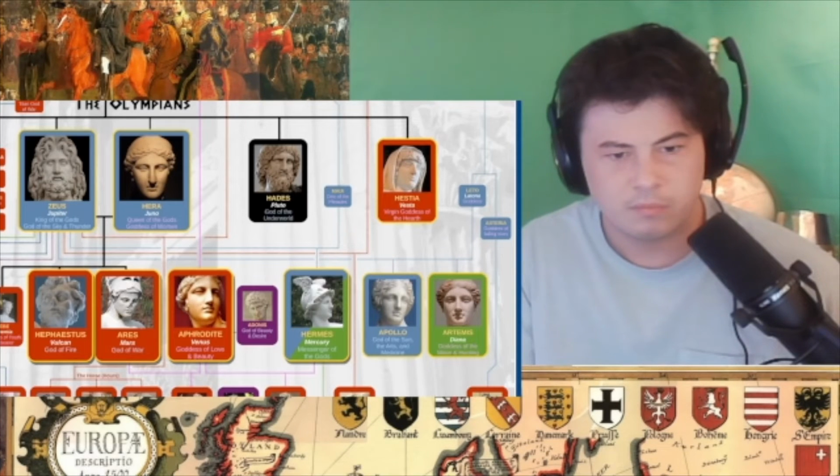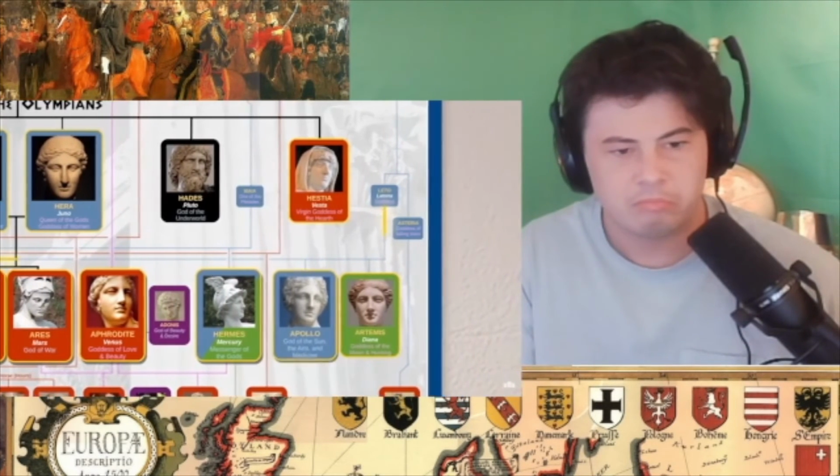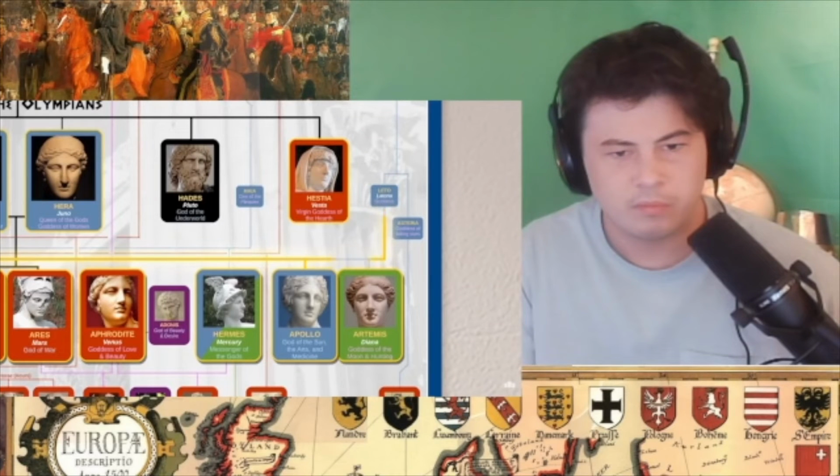Hermes is the messenger of the gods and is the one with the wings on his helmet. He also serves many other roles though, and because of this, he's considered both an earth god and a sky god. Finally, we have Apollo and Artemis, the new god of the sun and goddess of the moon.